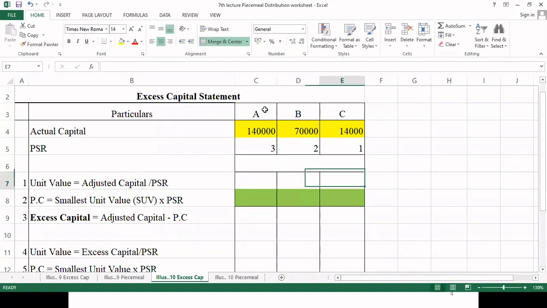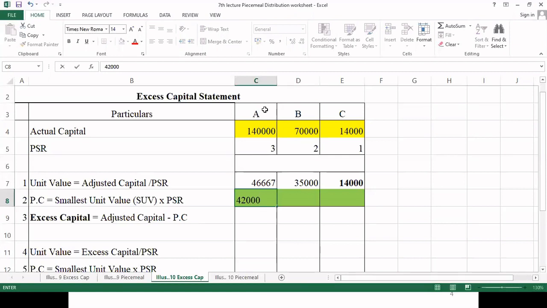3:2:1. Okay. Now let's calculate their unit value. Here 1,40,000 divided by 3. Tell me how much it comes. 46,667. Okay, 46,667, and here it comes to 14,000. Now the smallest unit is 14,000. So we have to take the smallest unit. 14,000 multiplied by 3 comes to 42,000. Here it comes to 28,000, and here it will come to 14,000. So when we talk about excess capital, here it will be 98,000 if I'm not wrong.